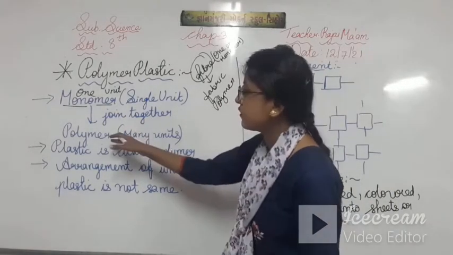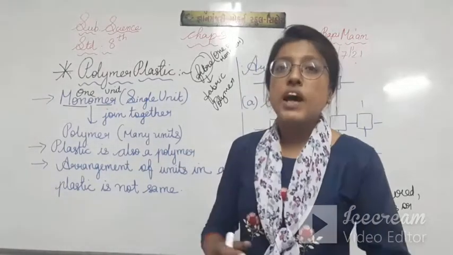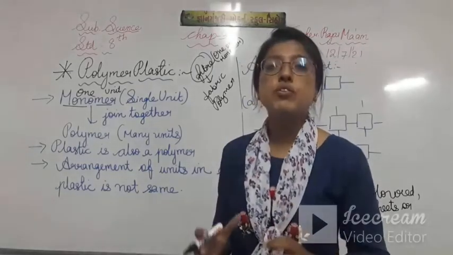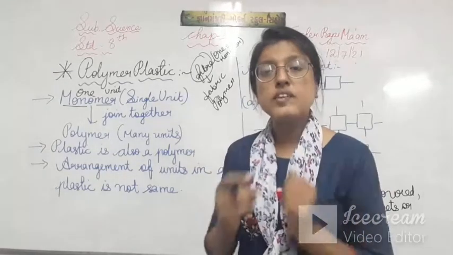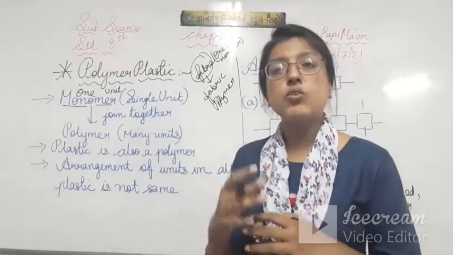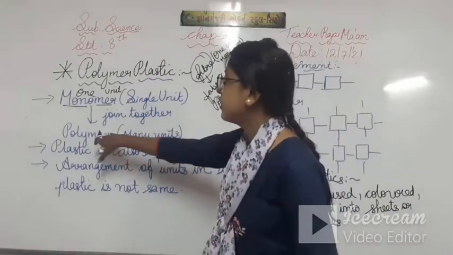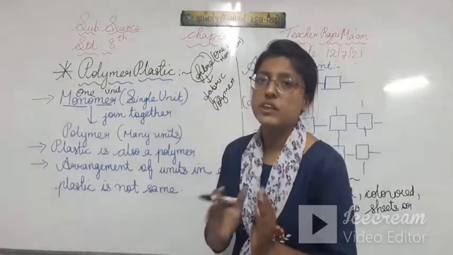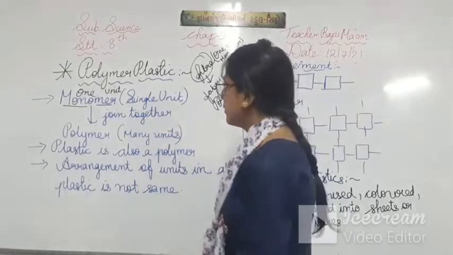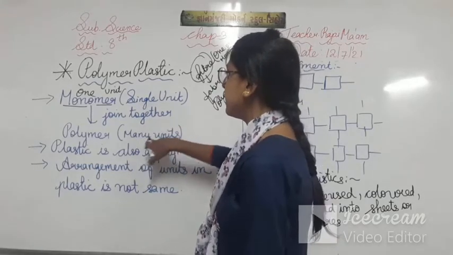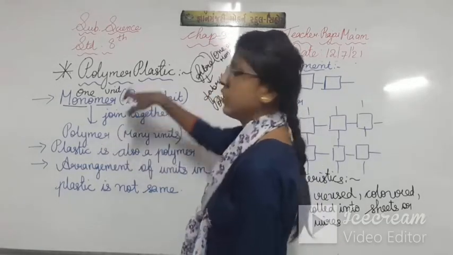So same thing is in plastic also. Plastic is a polymer and it is formed from many single units. The single units are joined together and it will form many units, means polymer. Many units of plastic will be formed. बहुत सारे सिंगल यूनिट ज्वाइन हो जाएंगे साथ में और बनाएंगे मैनी यूनिट यानी पॉलीमर यानी प्लास्टिक.